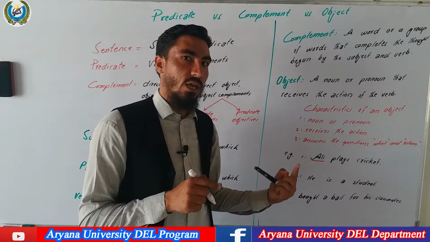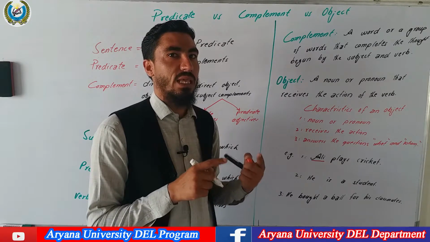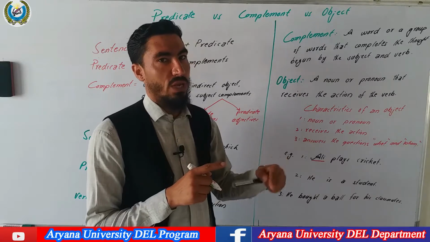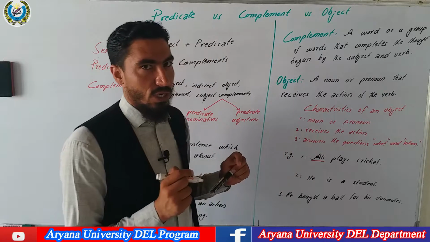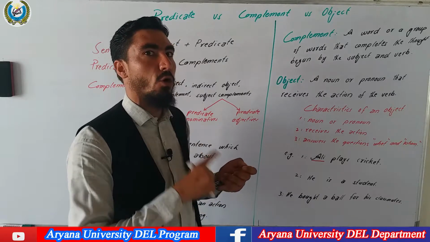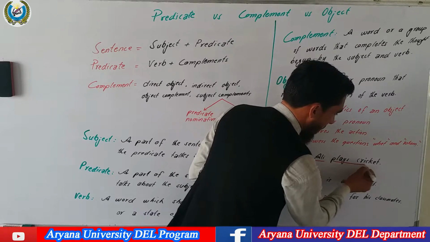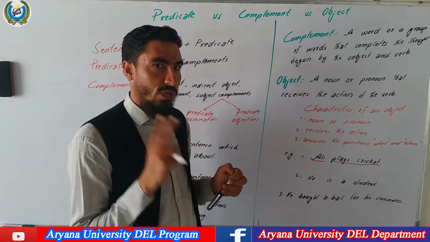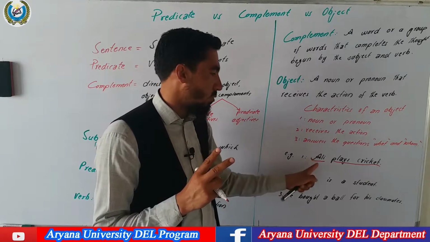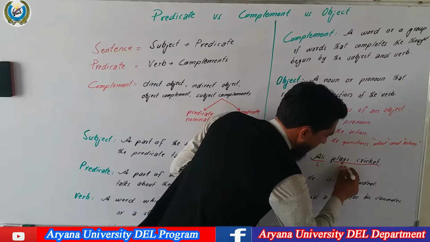If there is a state, we shouldn't say the doer of an action. We can easily say that a subject is the part of the sentence which a predicate talks about. Now, in this sentence, Ali is the subject, and without the subject, the whole part is called a predicate. So plays cricket is a predicate. As I said, a sentence is divided into two parts: one is subject, another one is predicate.